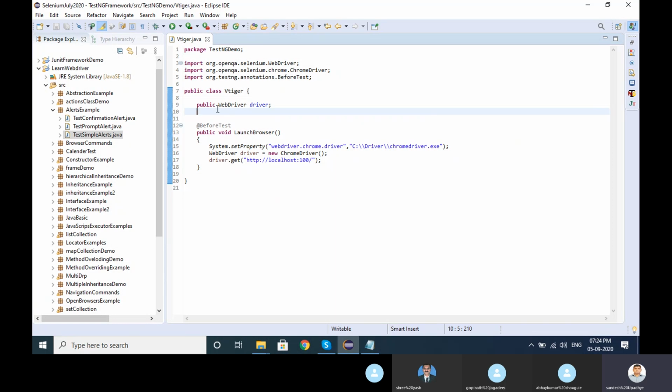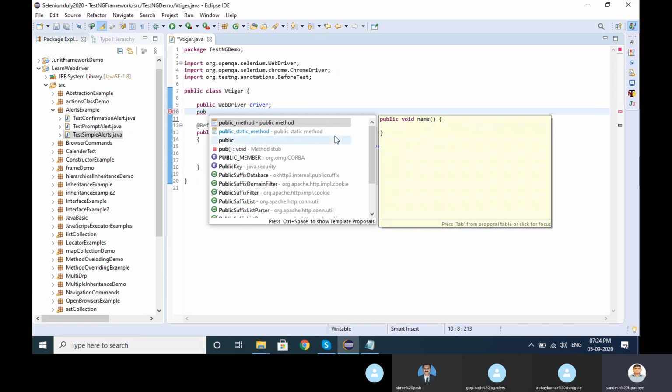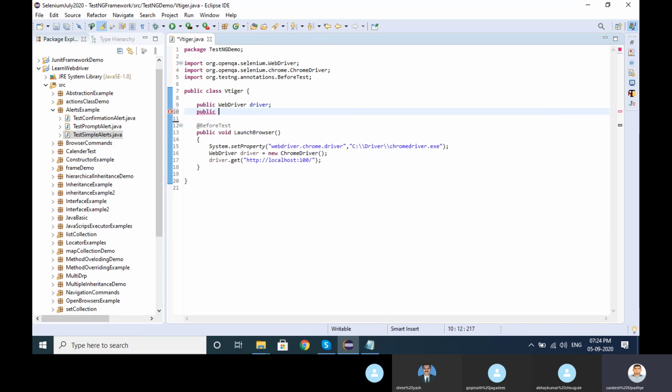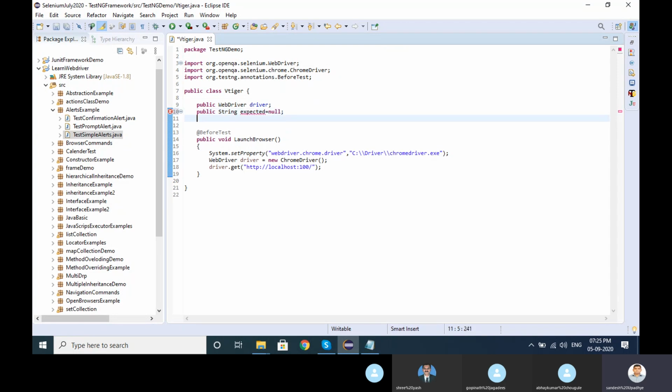Then defining a String as public as well, so it can be used for comparison purposes. String grade is equal to null. So what I did here is I have created one annotation with the before test method.